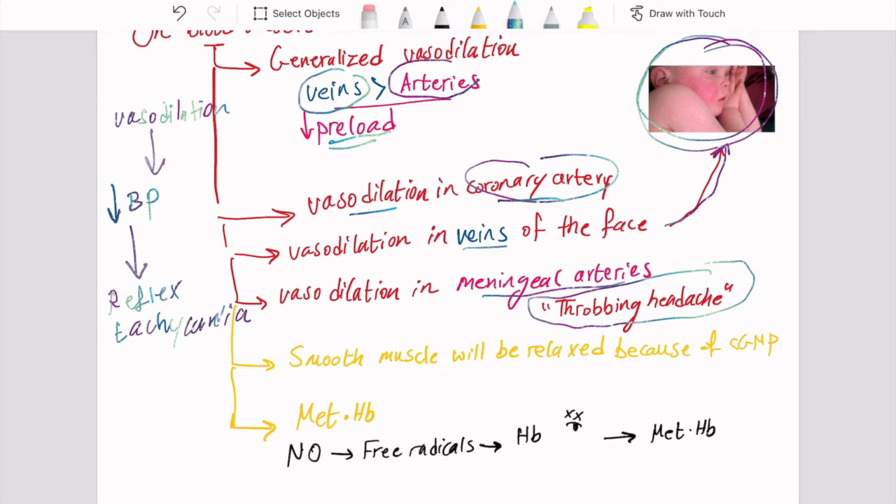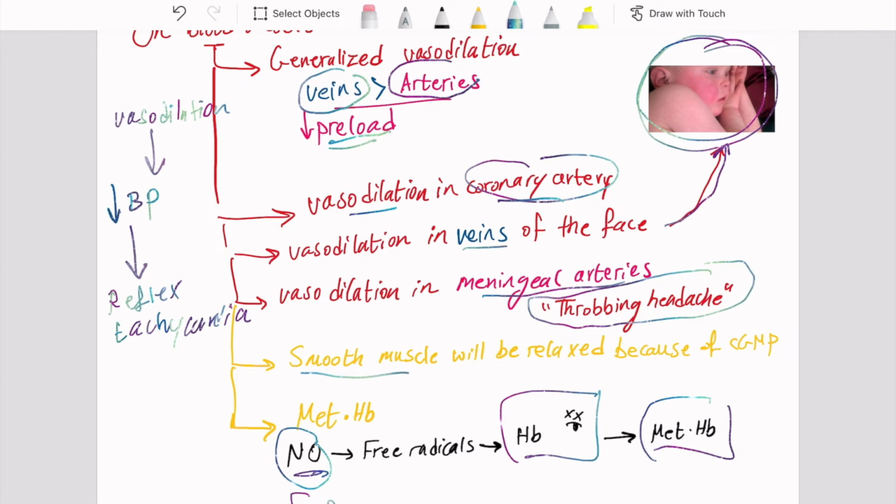Furthermore, in the effects, smooth muscles will be relaxed because of the cyclic GMP. Now, one thing also to mention is that nitrates also have effects on hemoglobin. Since we mentioned that nitrates will release nitric oxide, this nitric oxide contains free radicals. These free radicals will cause oxidation of the hemoglobin in the blood. Thus, hemoglobin will be changed from normal hemoglobin to methemoglobin, and this will lead to methemoglobinemia.